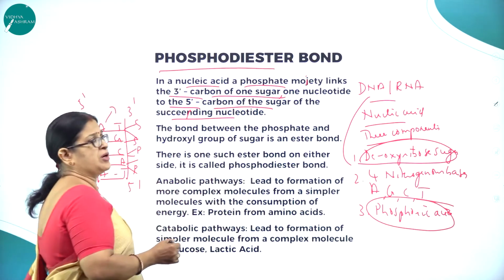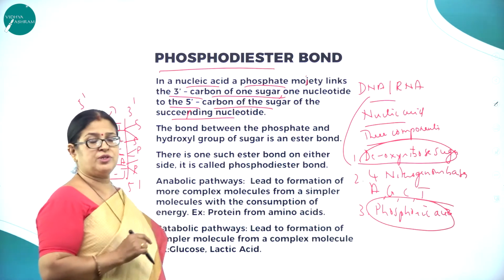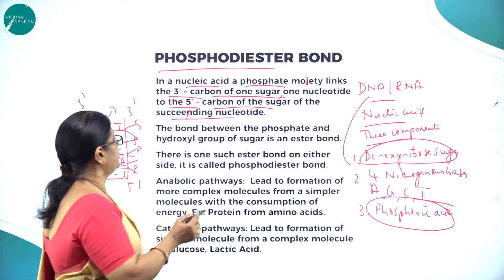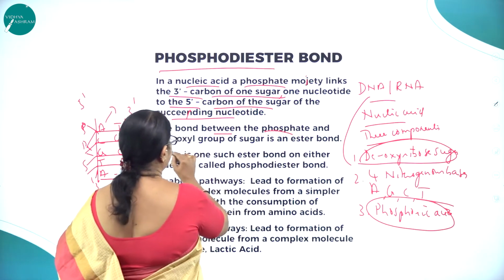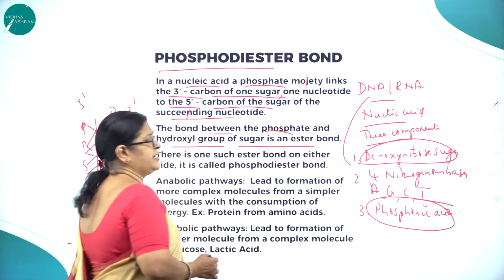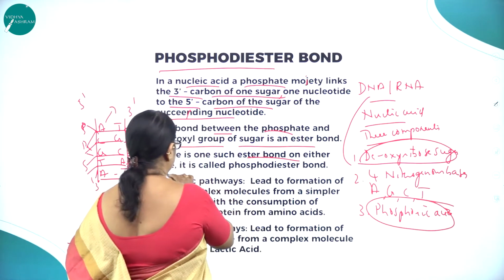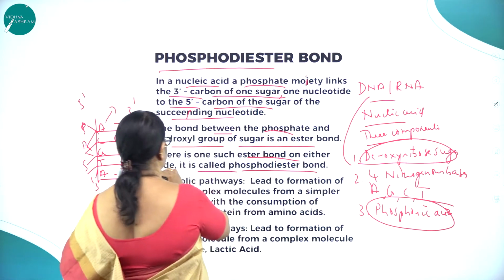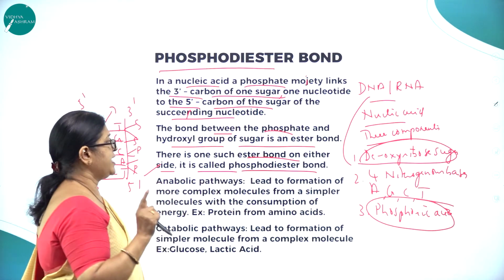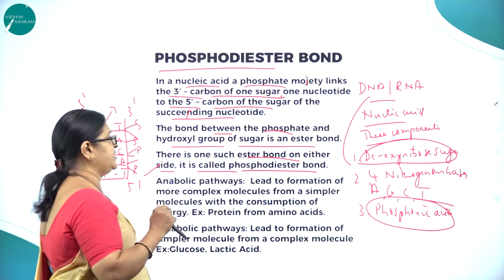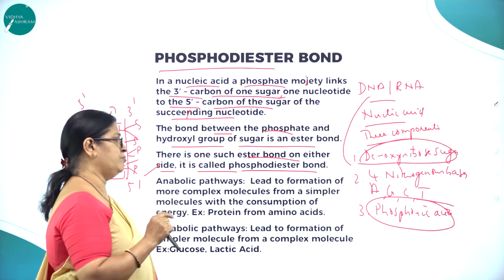It is called the phosphodiester bond. The bond between the phosphate and the hydroxyl group of the sugar is an ester bond. There is one such ester bond on either side, and it is called the phosphodiester bond.